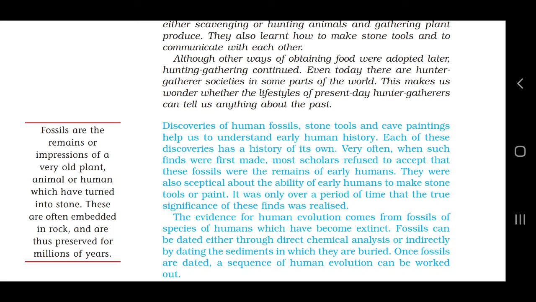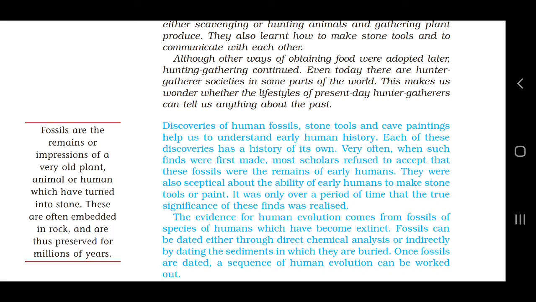Why were they refusing this? Because according to the Old Testament of the Bible, human origin was the act of creation by God. They used to think that human beings had been originated by God, so they could not believe it.